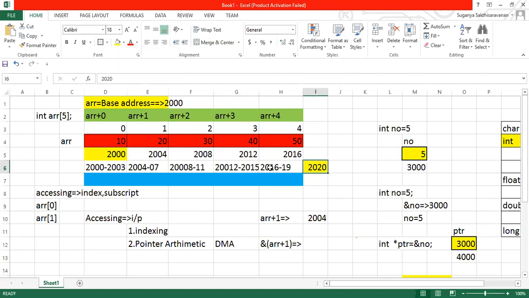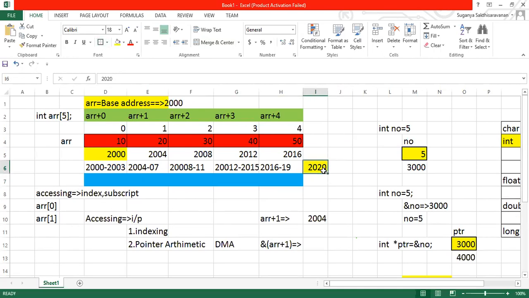That is the reason I told you this range. Address of ARR plus 1 will take the entire array as a single element. It will come out of it. Got it? This is how it will be executing.